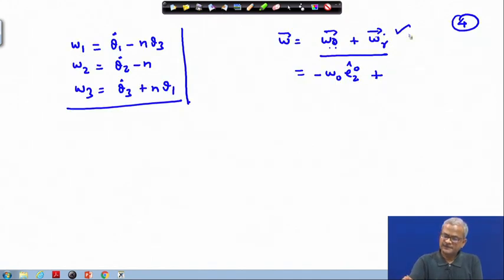And what is this quantity? This quantity is your angular velocity with respect to the orbital frame, okay. But we will take it along the body axis.